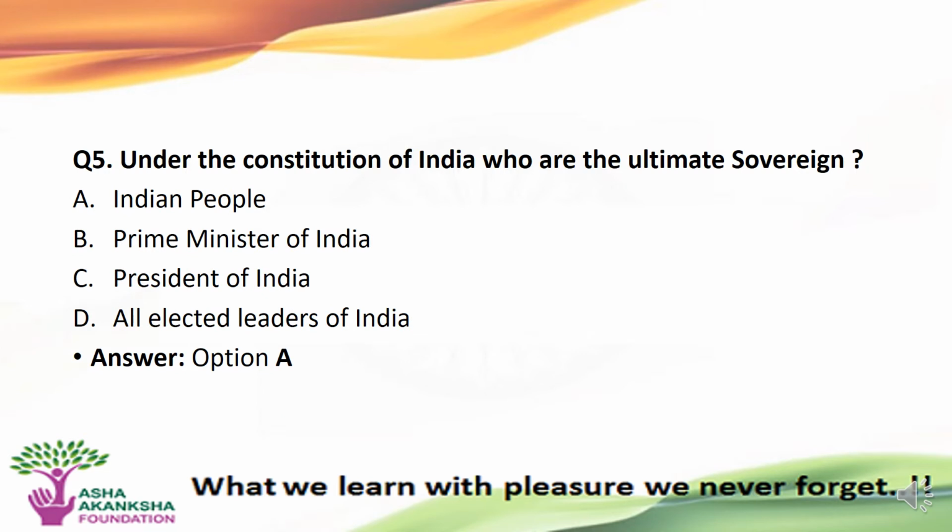The next question is, under the Constitution of India, who are the ultimate sovereign? Options are A, Indian people, B, Prime Minister of India, C, President of India, and D, all elected leaders of India. The correct answer to this question is option A, that is Indian people are the ultimate sovereign.